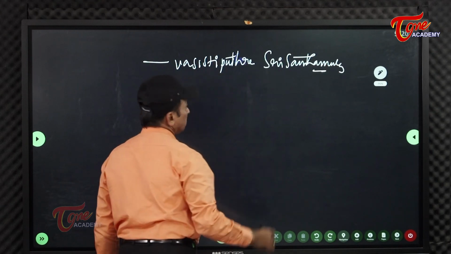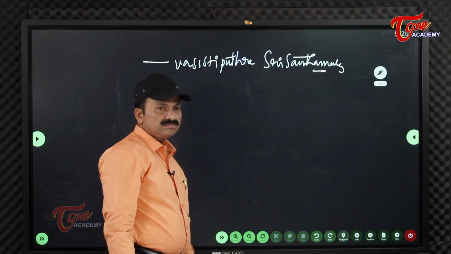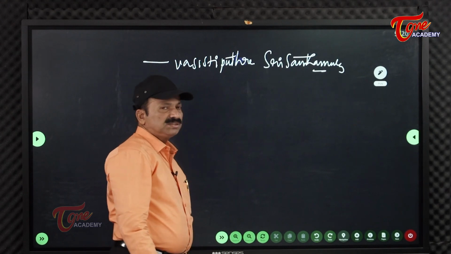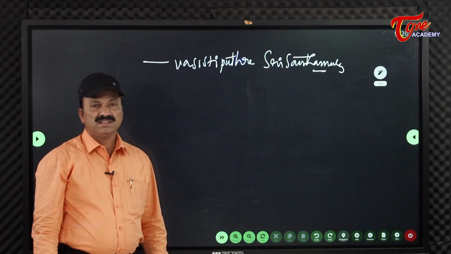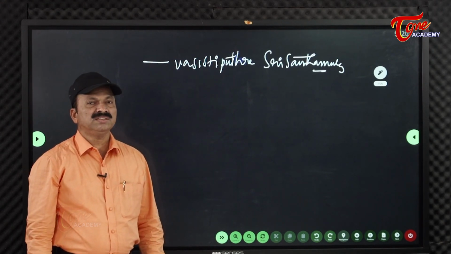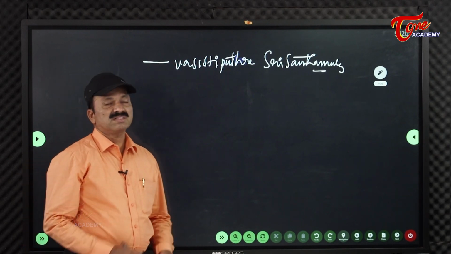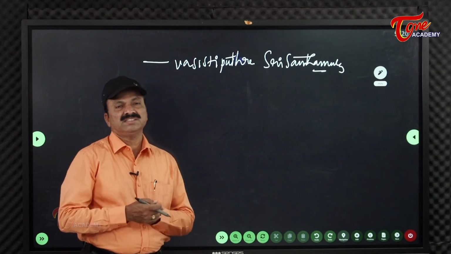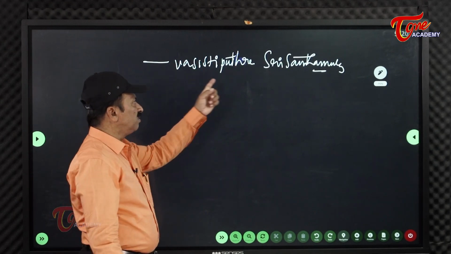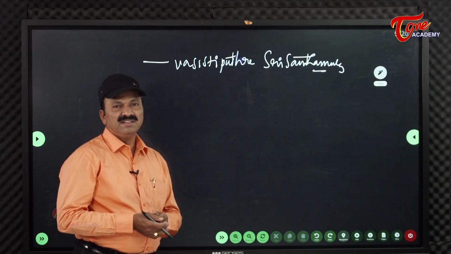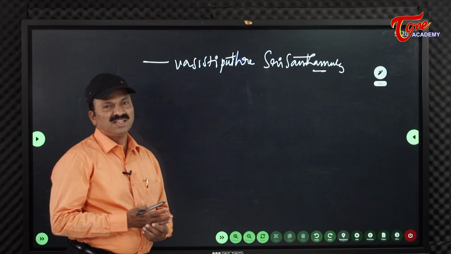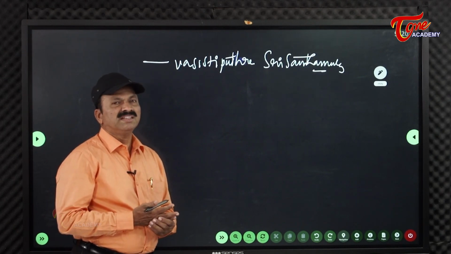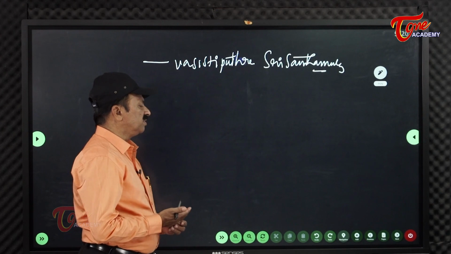He performed yajnas. Good administration was carried on, and languages like Prakrit and Sanskrit advanced in the period of Vasistiputra Sri Shantamula.